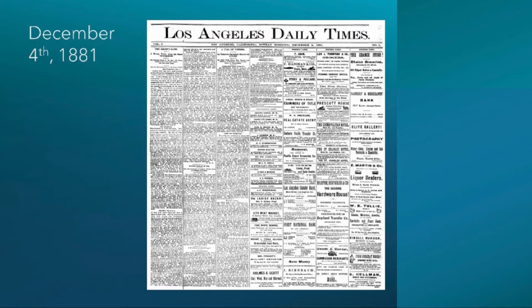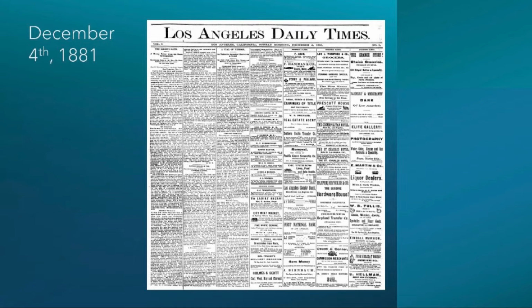Now, the first page we're looking at is from December 4th, 1881. The first thing you may notice is that back then it was called Los Angeles Daily Times. And on the left-hand side, we see 3 densely packed columns of editorial content. On the right-hand side are again densely packed columns of advertisements.